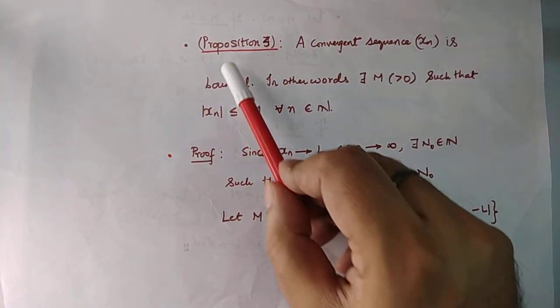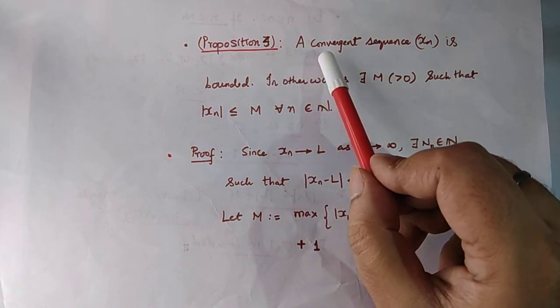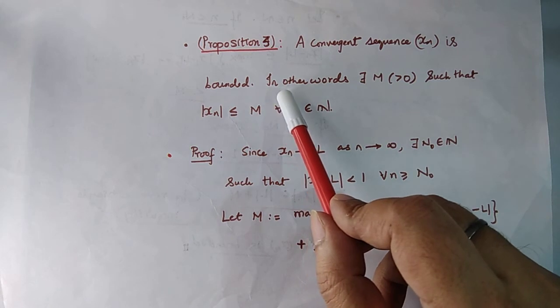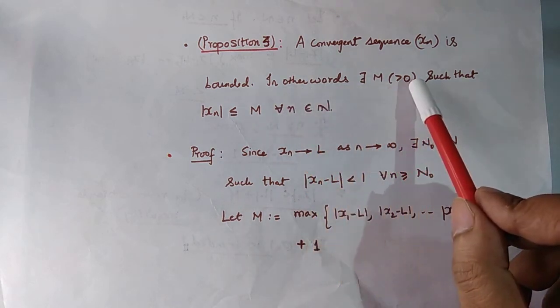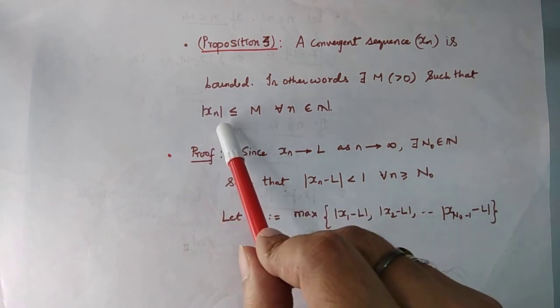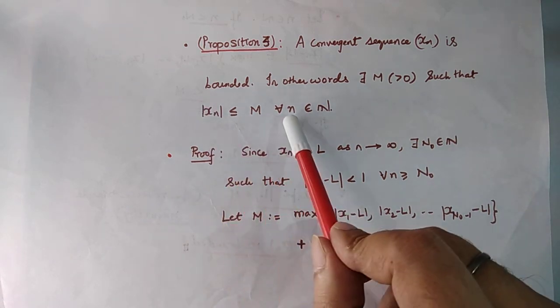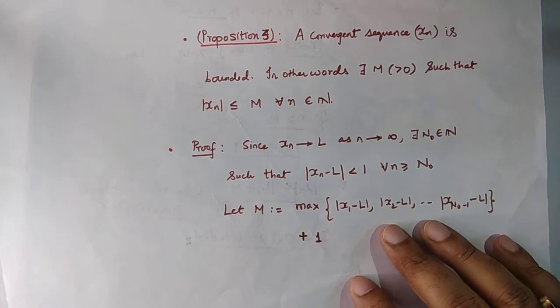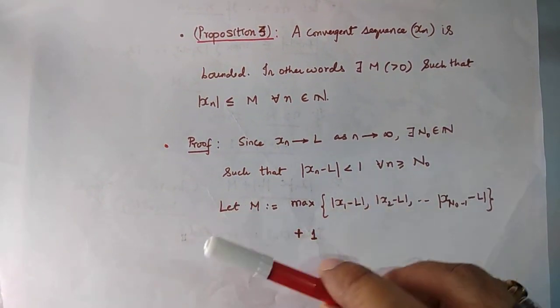Let us see another proposition, proposition 3, which says that a convergent sequence xn is bounded. In other words, there exists a positive real number m such that mod of xn is less than or equal to m for all n belonging to the set of natural numbers. Let us see a quick proof.